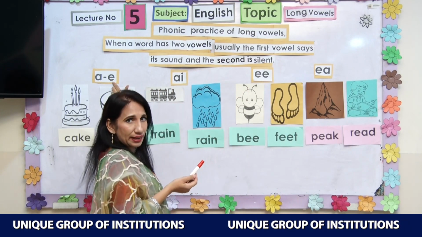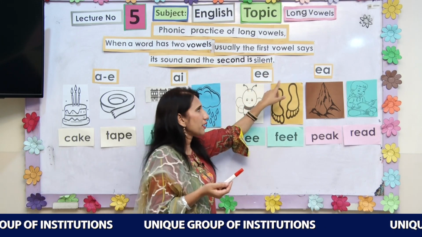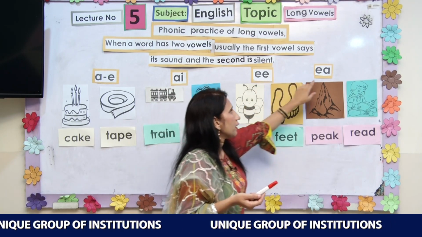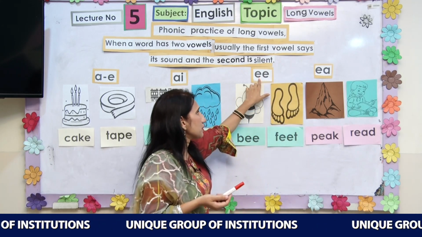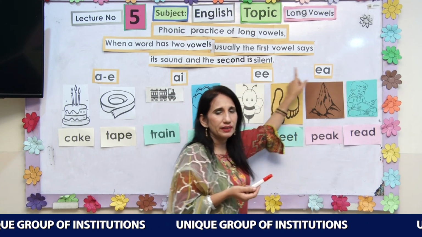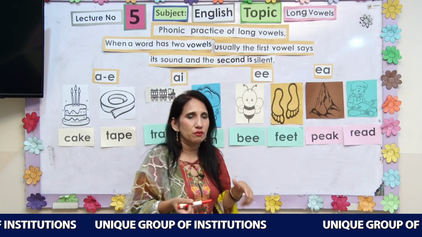This was A and this is E. We have 2 long vowels, E and E, E and A. Of course, one E is silent, A is silent, and it becomes E. What is this?